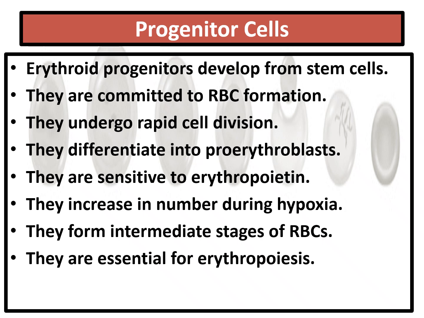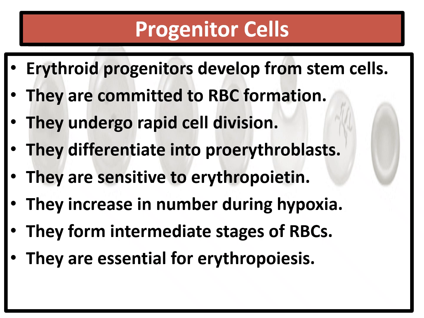These are sensitive to erythropoietin. The proerythroblasts are very sensitive to a protein called erythropoietin. They increase in number during hypoxia. Hypoxia means a low level of oxygen. So inside your bone marrow, stem cells are present. They divide to form your progenitor cells. These progenitors further divide to form proerythroblasts. Usually these proerythroblasts are very sensitive to erythropoietin, but they increase during hypoxia.